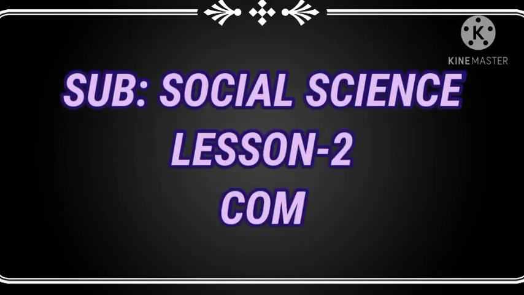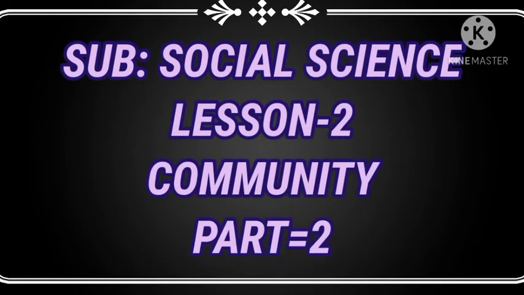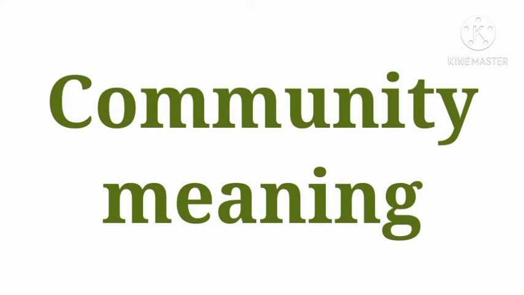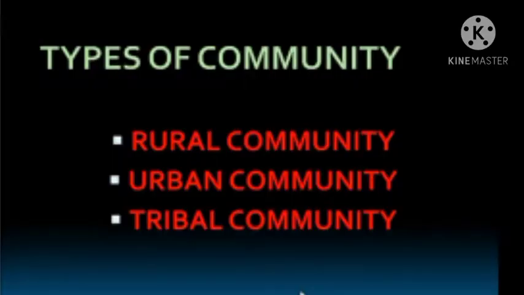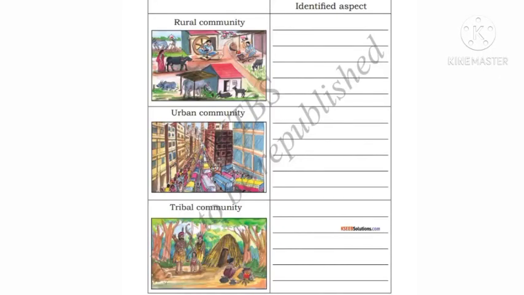My dear students, in the previous period we have learnt about the meaning of community and its future. Let us see the different communities. Observe on your mobile screen. Write the aspects. Aspects means details, identified by you in the pictures given. Also open the textbook page number 33.